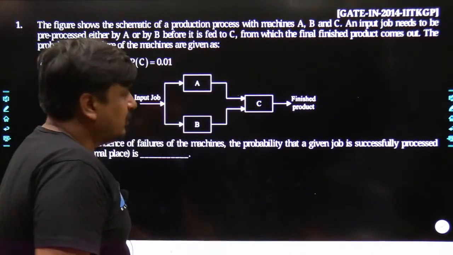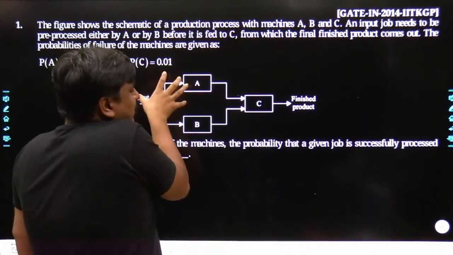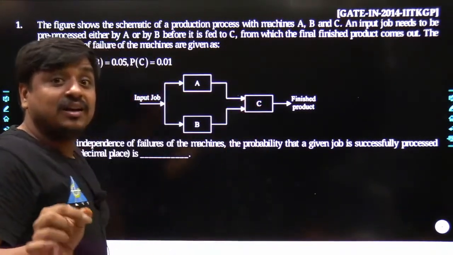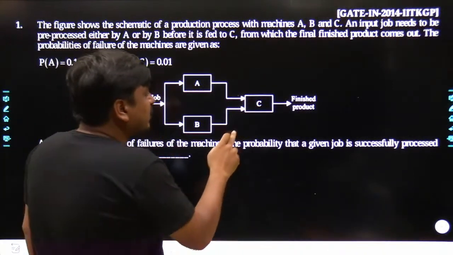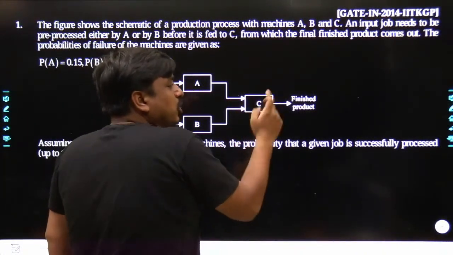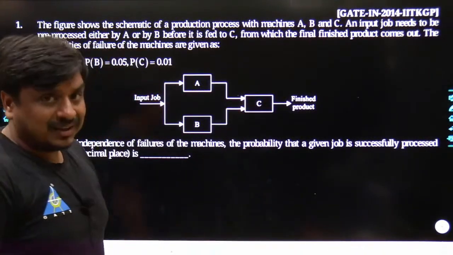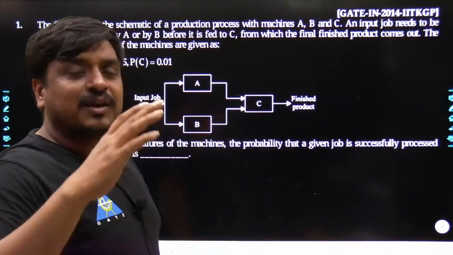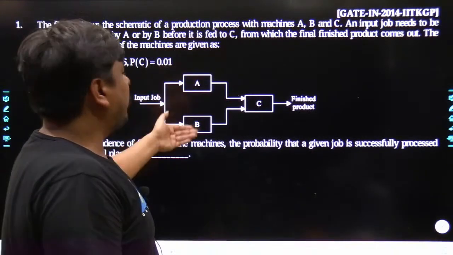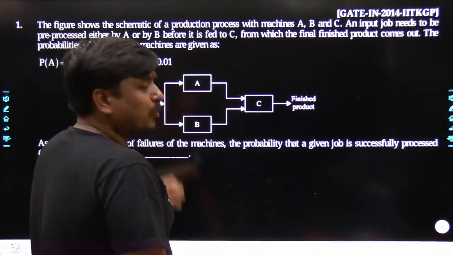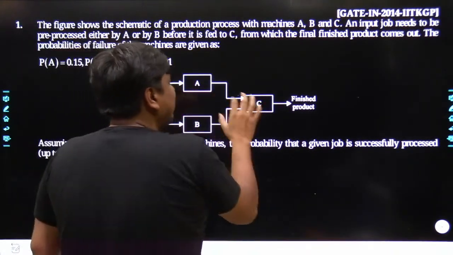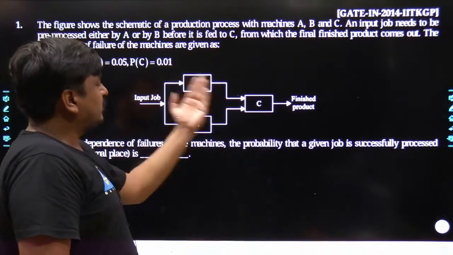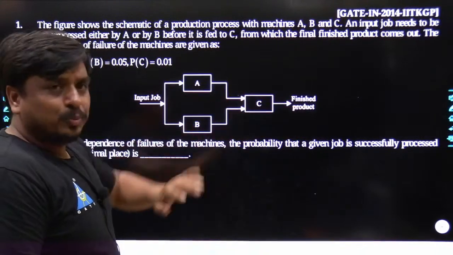What it states is that the pre-processing is done till this node. Now it has to be processed through C alone. That means if there is a failure at C, you would not be able to produce the final product. That is for sure. Could you understand what I am saying? So the crux behind this complete problem is that A and B are in parallel, and the parallel combination of A and B is connected in series with C. What it states is, if A is okay and C is okay, the final product would be there.